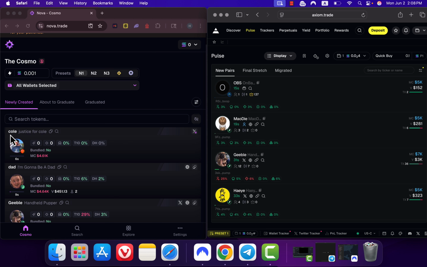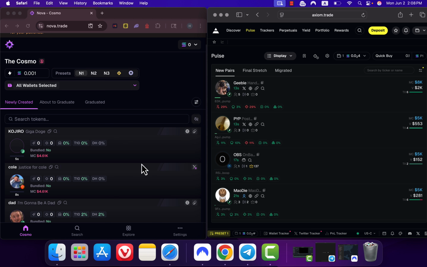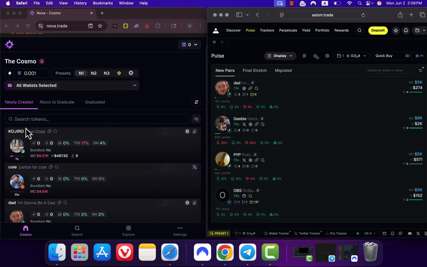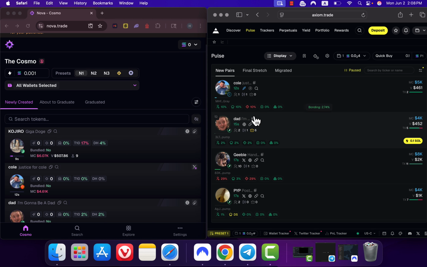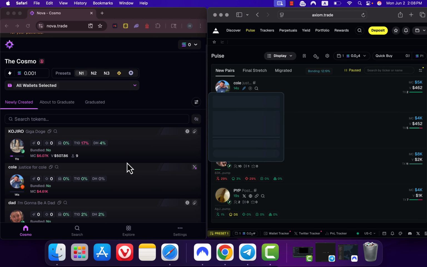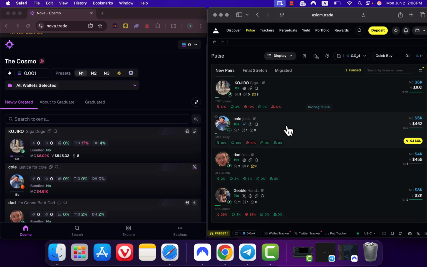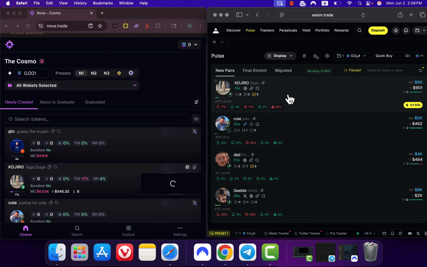For example, in here we have this token or Kojiro, but still I can't see any token for it. Look at this. After 10 or 20 seconds delay, you can see the tokens. I'm not sure of the reason, but I hope they fix this issue.